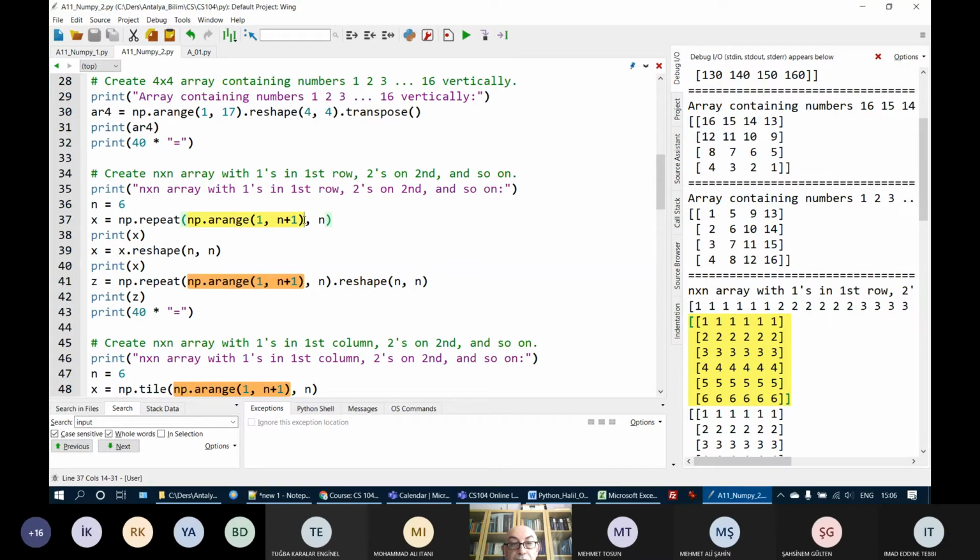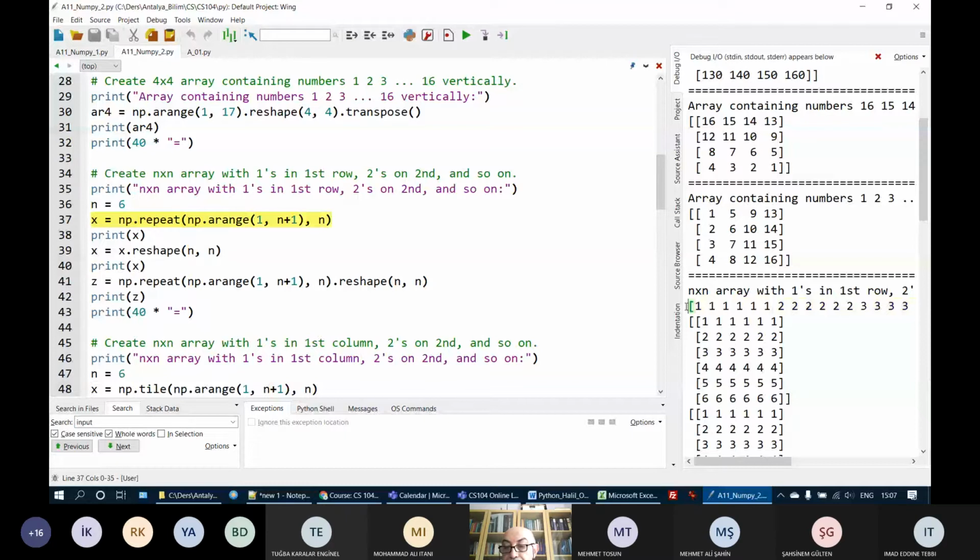So this creates an array which contains 1, 2, 3, 4, 5 up to n. n is inclusive, n plus 1 is exclusive. And then repeat this n times. So what I get is this: 1 is repeated n times, 2 is repeated n times, or since n is 6, they are repeated 6 times, etc.